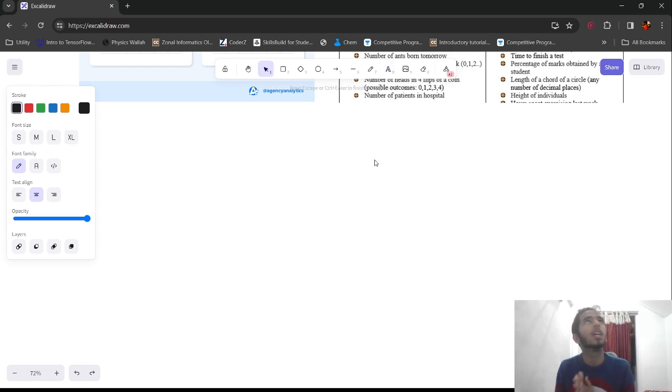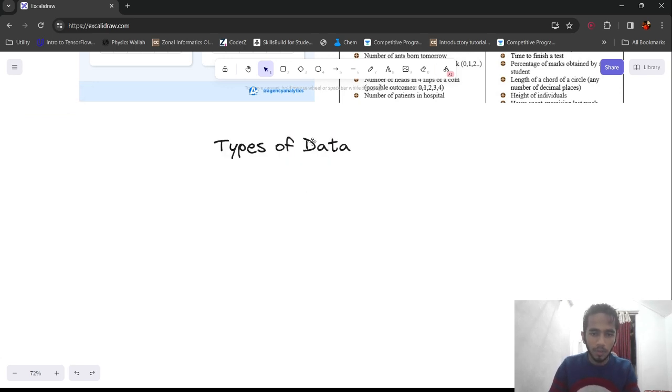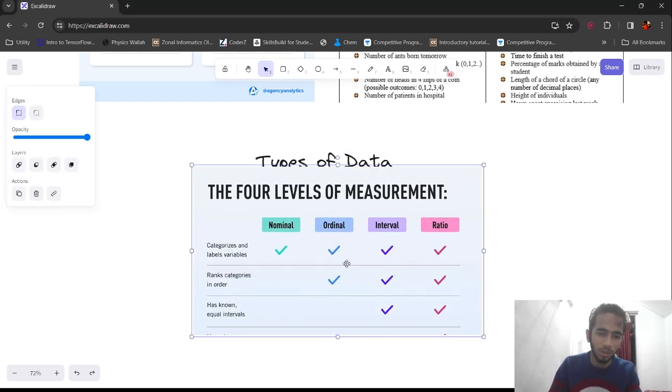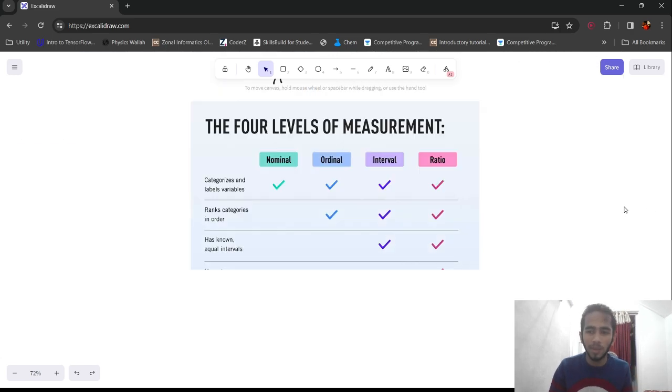You'll be needing it at every step in data science, because if you don't know what kind of data it is, it is impossible for you to even proceed with 10% of your project. Let me make it bigger and paste the photo. Don't worry, I will not just read it out; the photo is explainable in itself.